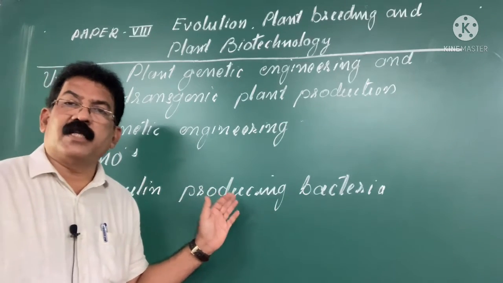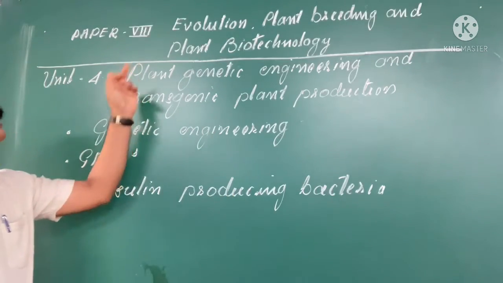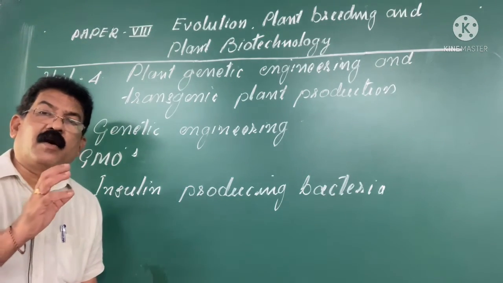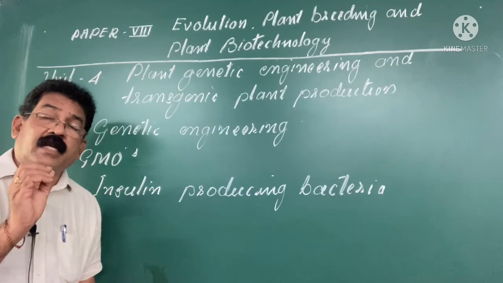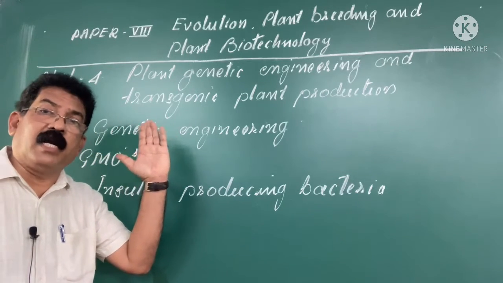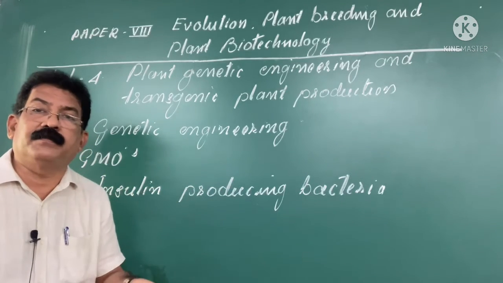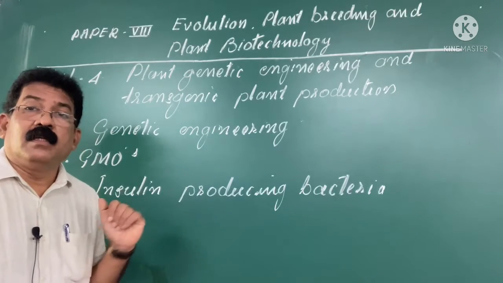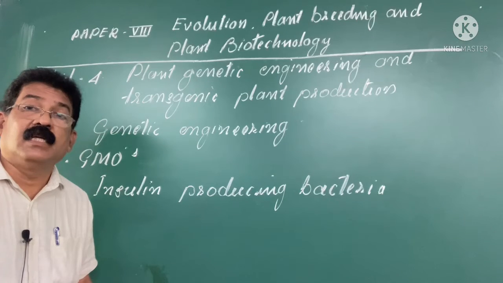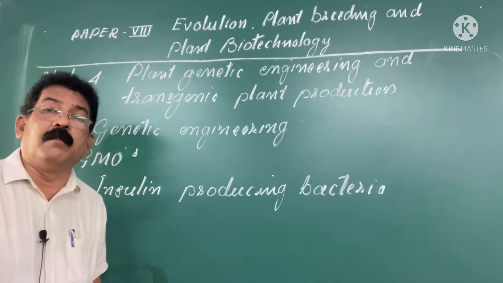Now, as far as your syllabus is concerned, that is the 6th semester, I will be dealing with Paper 8, Evolution, Plant Breeding and Plant Biotechnology. This is the introductory part. Since last semester I have been telling you, these are separate branches of biology in which we don't have laboratory facilities of our own in this college, right? For example, in this topic, we need to study plant breeding, objectives of plant breeding, breeding works done in India and methods of hybridization.